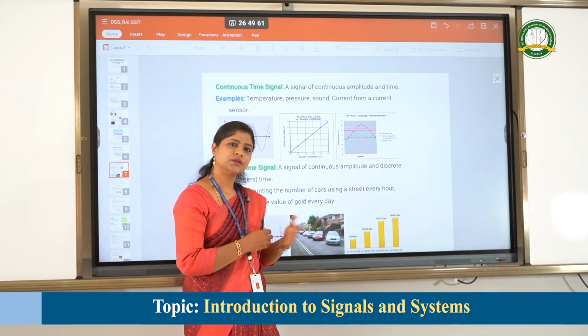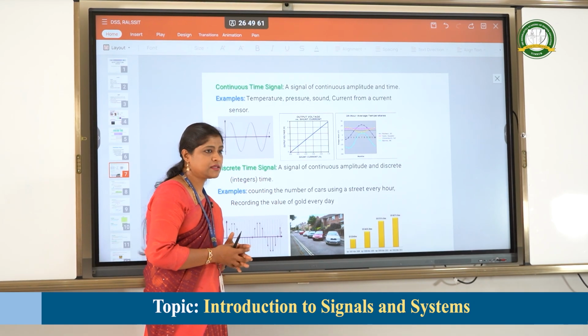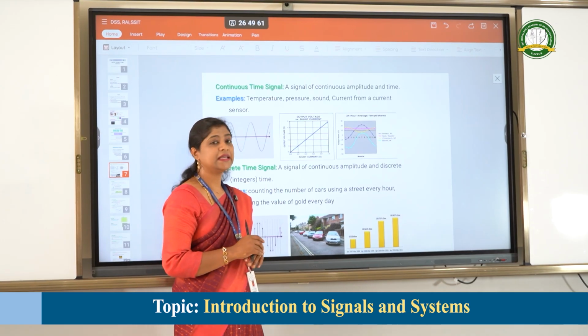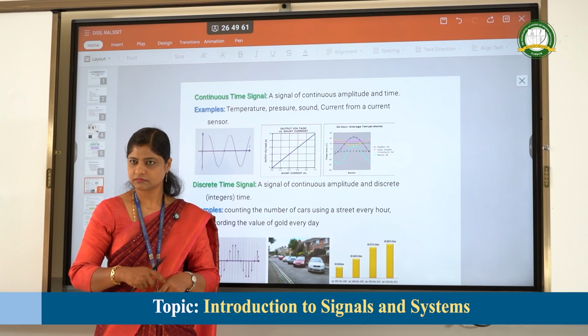So let's move on to the discrete time signal. Discrete time signals are signals whose amplitude is present only at discrete intervals of time.